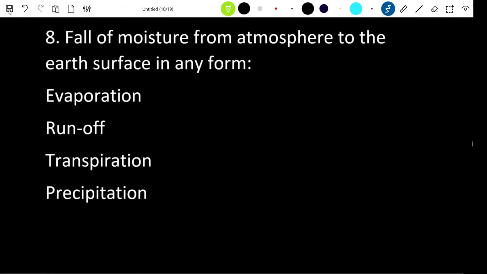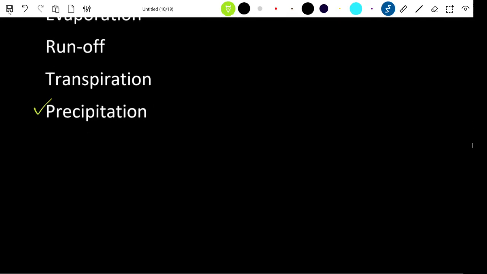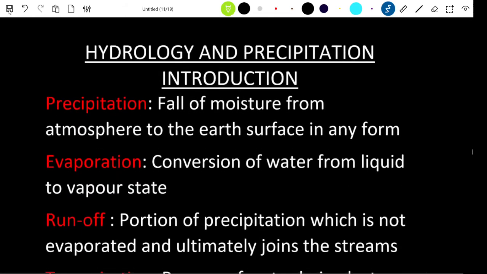Now, the next question is: the fall of moisture from the atmosphere to the earth's surface in any form is what you call precipitation. So, the answer is option D. We will see what evaporation, runoff, and transpiration mean.